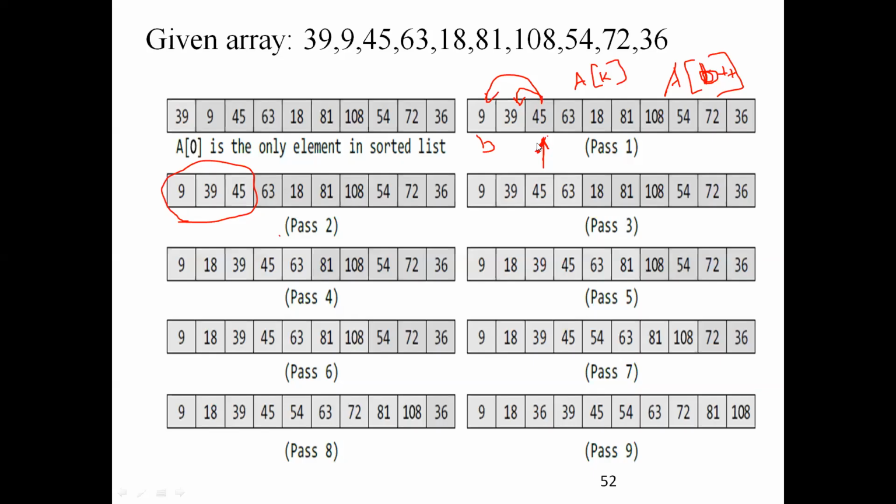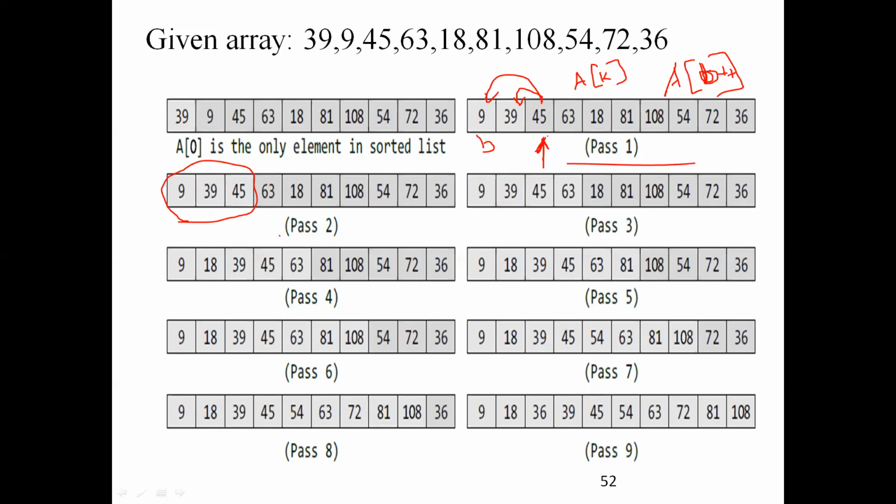Please repeat. So what I told initially: B will be incremented. It points to 39. Then again B gets incremented and points to 45. Both A of K and A of B will point to the same element. At that stage, I have to come out of the loop. That means pass one is over.